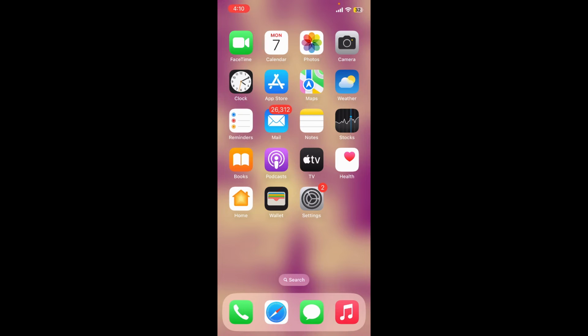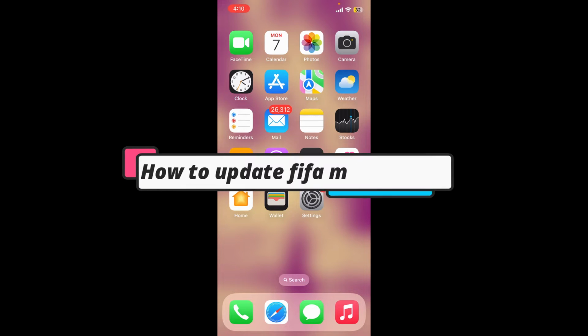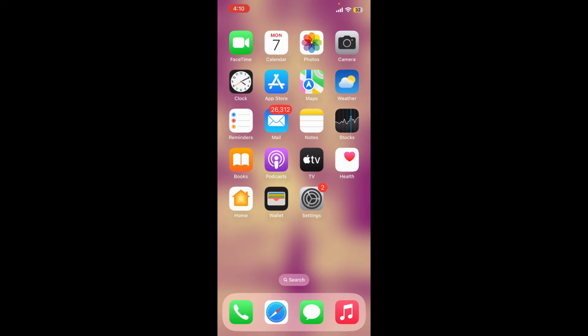In this video, I'm going to guide you through how to update the FIFA Mobile application using your iPhone. If you want to update to the latest version of FIFA Mobile, or if you just don't want to miss that latest update for the app, you can simply go ahead and follow these quick steps.